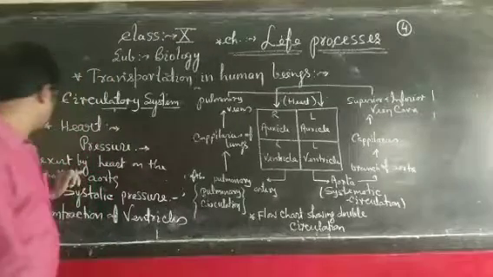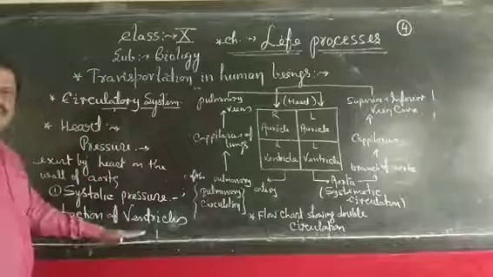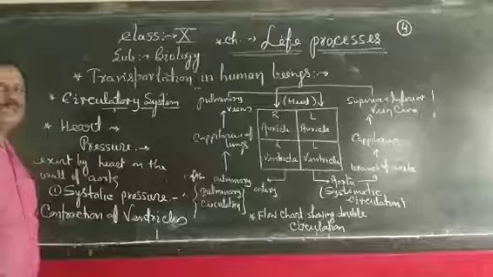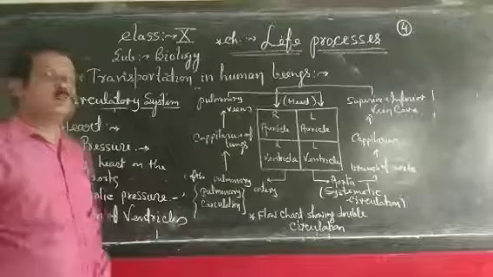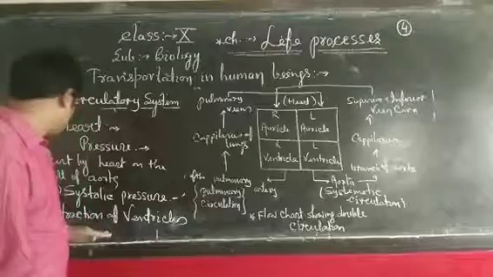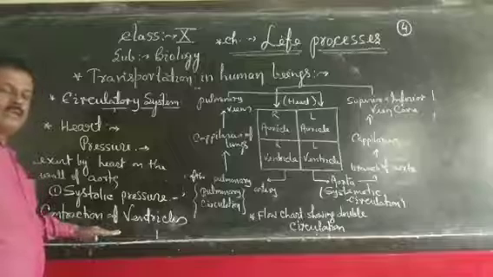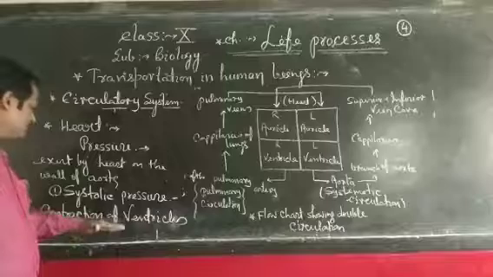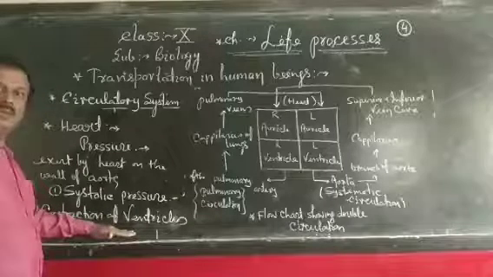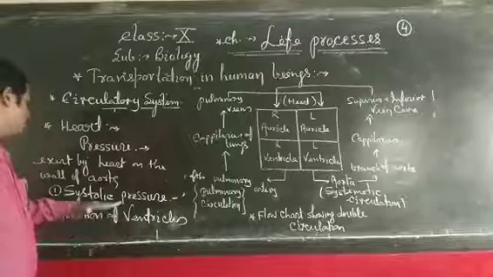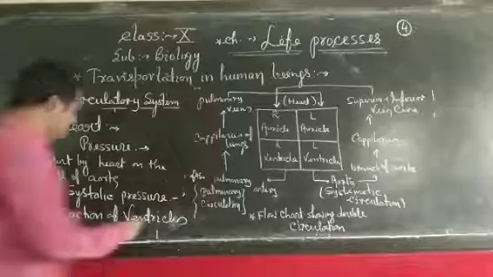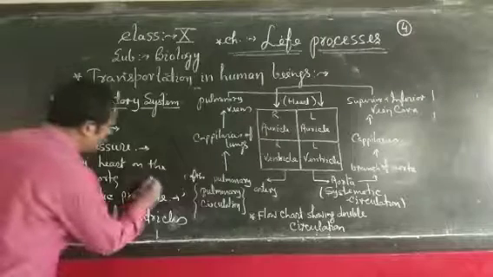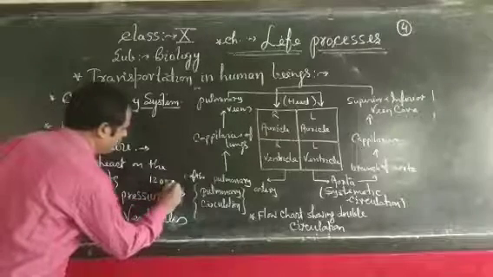It means when the heart pumps blood to the whole body, there is a high pressure on the aorta and also the helping arteries. This pressure created by the blood is called systolic pressure. For normal human beings, systolic pressure is 120 mm Hg.